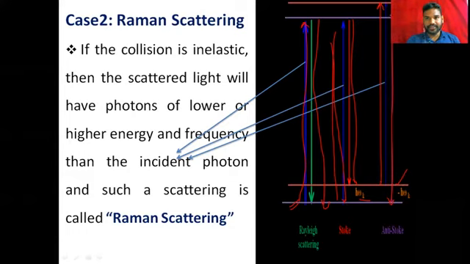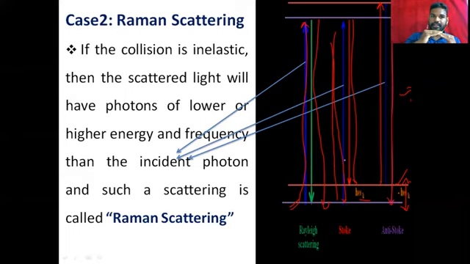And after the releasing of energy, what happens? It comes back to a lower energy state, lower energy than this one. So there is a gap between these two energy levels. So these two are Raman scattering. Rayleigh scattering means when the electron excites to higher energy, it will come back to the same lower energy state.